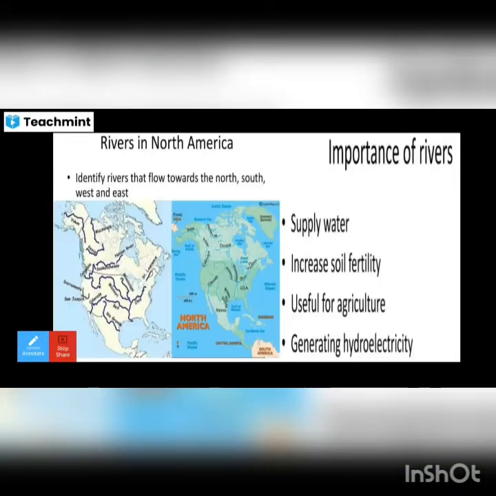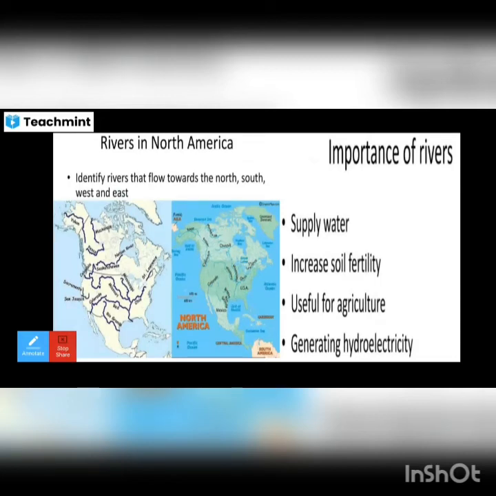So now we have learned about 4 physical features. One is the Western Cordilleras or the Rocky Mountains. Second, the Great Central Plains. Third, the Appalachian Highlands. Fourth, the coastal plains. We'll go now to rivers in North America.